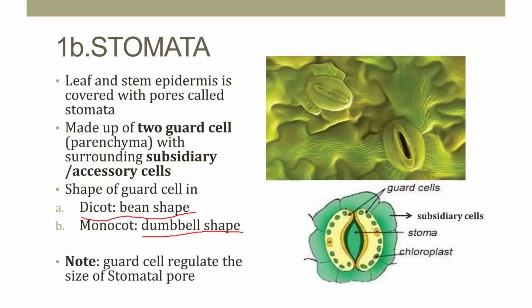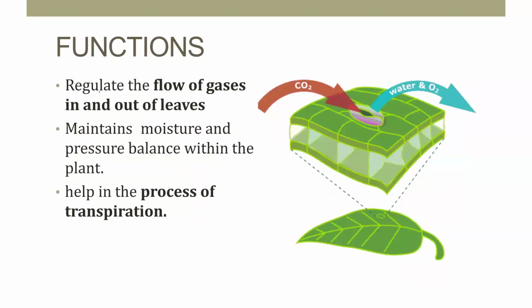When we observe the structure of the stomata, it contains a small opening which is covered by the guard cells. In the guard cells, chloroplast is present, and the guard cells are surrounded by the subsidiary cells. The functions of stomata are to regulate the flow of gases in and out of the leaves, maintain the moisture and pressure balance within the plant, and also help in the process of transpiration. So these are the functions of the stomata.